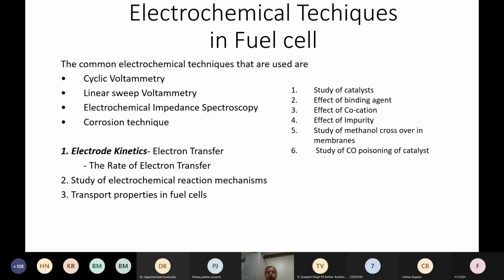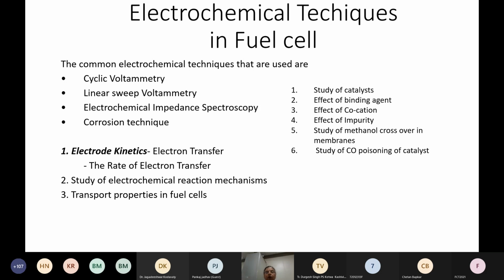We can also do an impedance spectroscopy, which tells you how active the catalyst is, and whether there are any other resistances building into the system which are impeding the performance. Or we can do corrosion tests to see whether the catalyst will not work at a later stage in the fuel cell environment. This is especially true when you are looking at the carbon, or at the transition metal based catalyst.